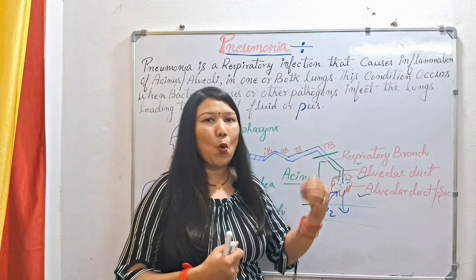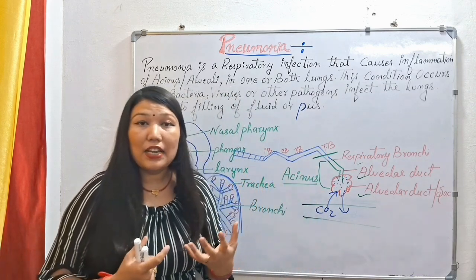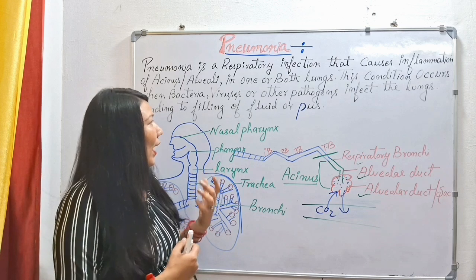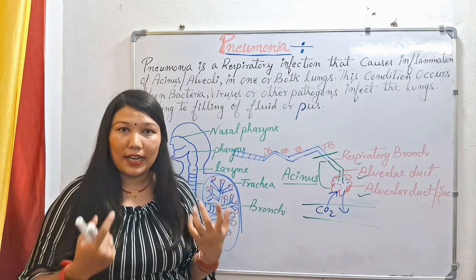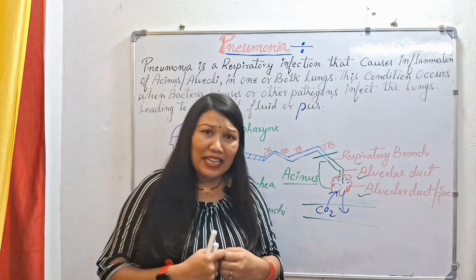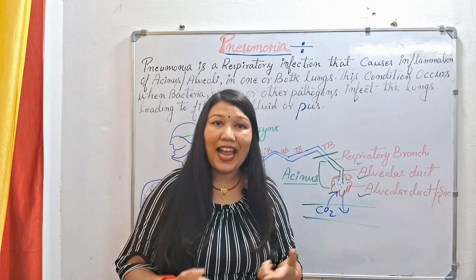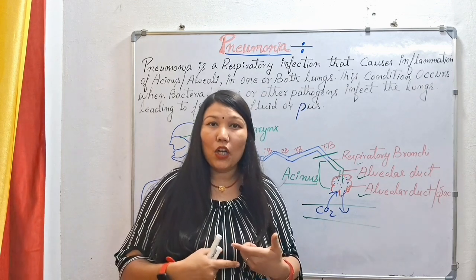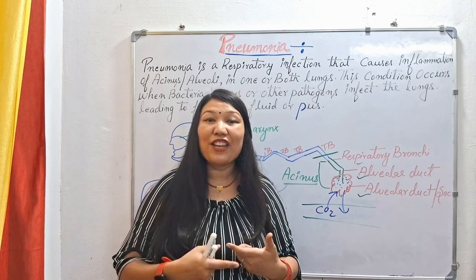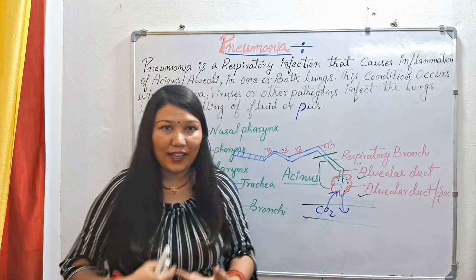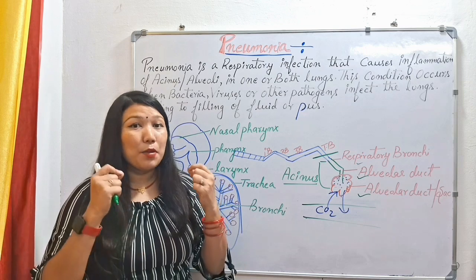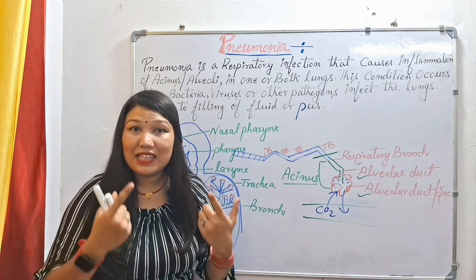Why is pneumonia happening? This condition is due to microorganisms like bacteria, viruses, fungi or parasites. There are many other causes for pneumonia, like aspiration pneumonia. Any foreign particle or food particle which we by chance inhale into our trachea region will also cause a pneumonia condition. And pneumonia is a highly contagious disease condition.